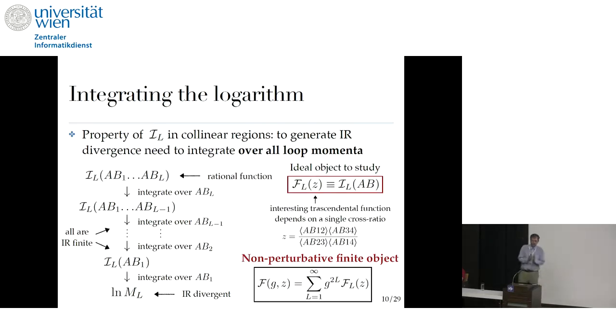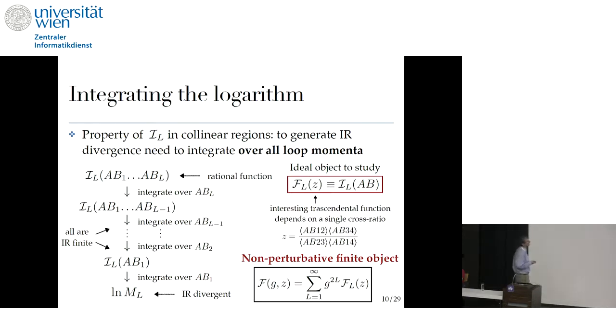Okay, now once we have constructed this integrand, we can integrate it. So we start with the L loop object, which here, using this momentum twistor notation, will depend on L loop momenta or L lines in momentum twistor space. That's just a matter of using some kinematical variables. And now I'm integrating it, and at each step I will integrate out one of the loop momenta, but everything stays IR finite until the last step, when it generates the IR divergence.